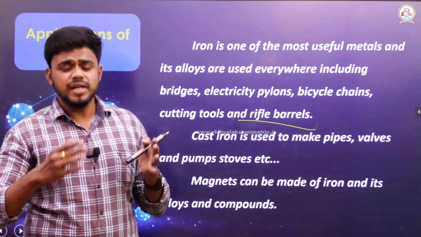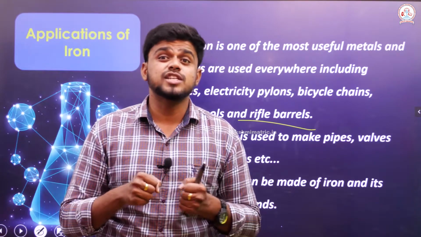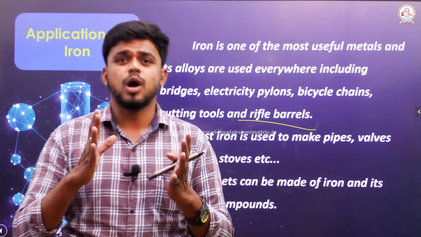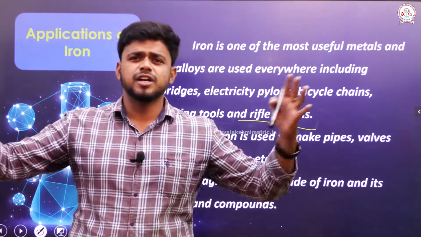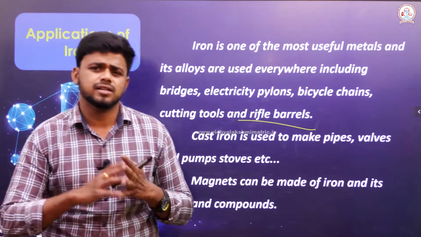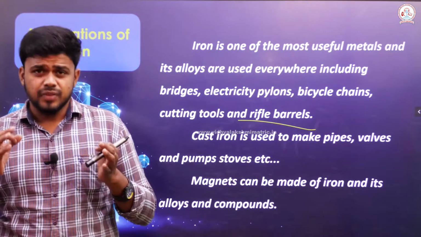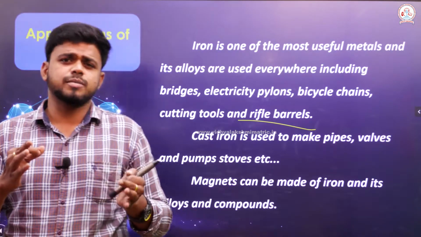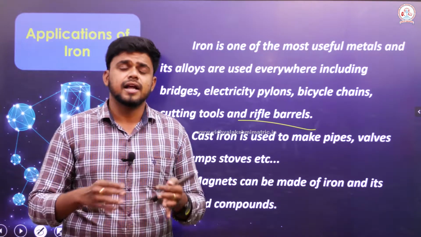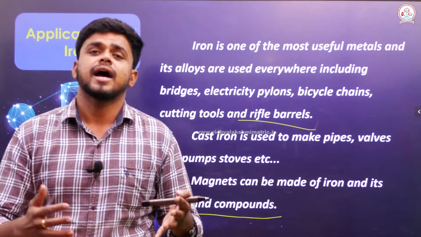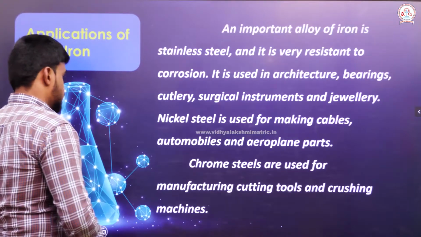Not only this, the pump stoves initially we have, and the pipes that we make in order to pass water. In the cities we will be able to find large pipes which are made up of iron, then the walls also. See, with the help of iron, magnets can also be made. Not only that, alloys and compounds can also be made with the help of iron and its compounds.